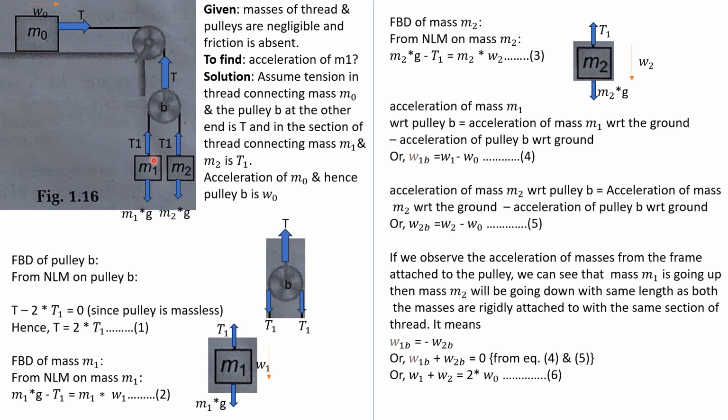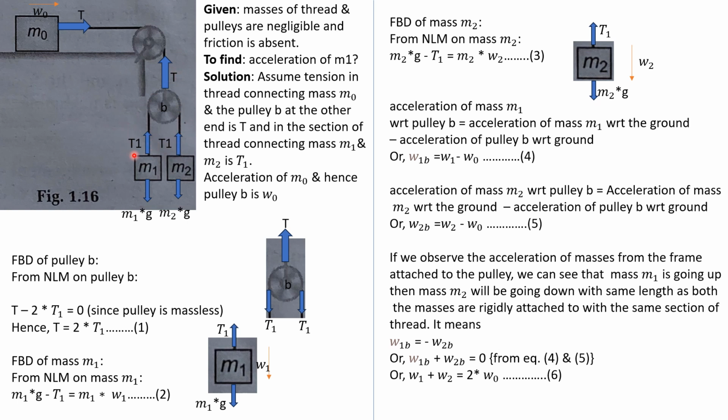In the same way, masses m1 and m2 are connected with this section of thread, which is passing across the pulley B. The mass of this thread is also given in the question as negligible, meaning we can consider it massless. So the tension throughout this thread will be the same.